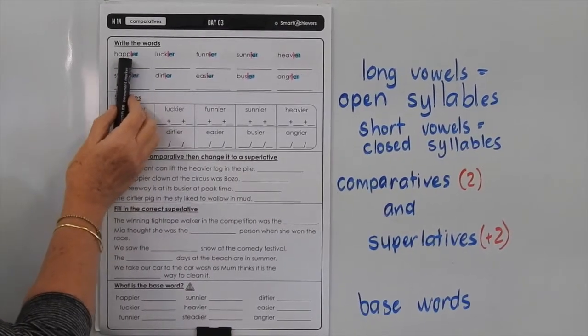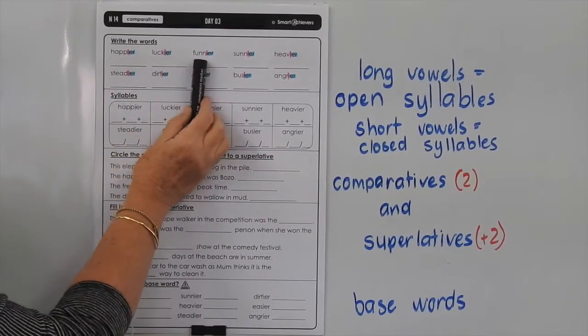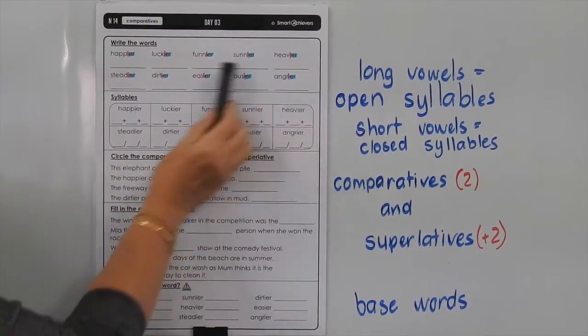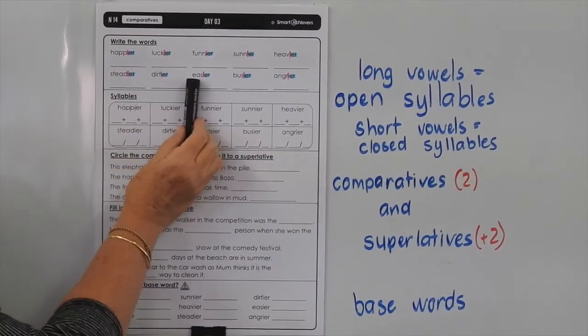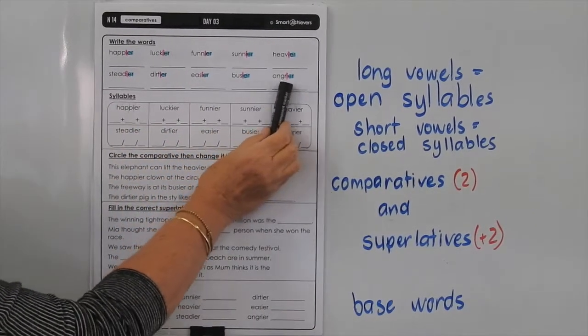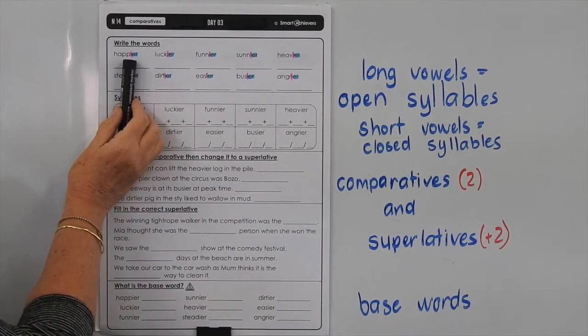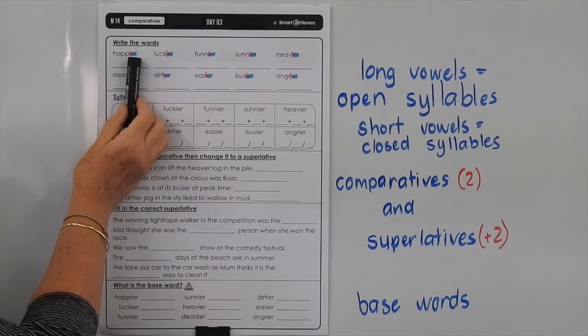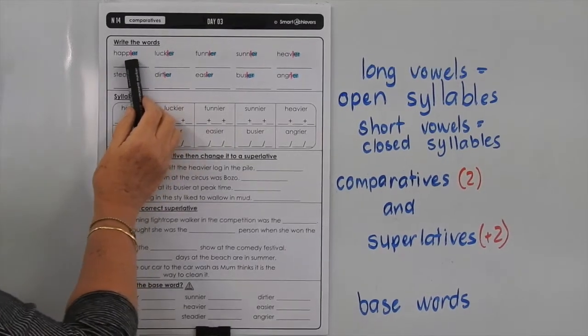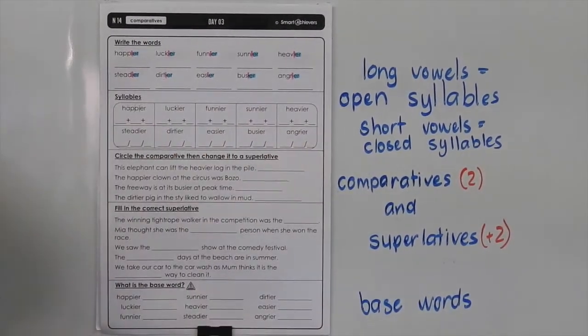So in these ones we've got happier, luckier, funnier, sunnier, heavier, steadier, dirtier, easier, busier, angrier. And you can see we've highlighted the Y that we've changed to an I in pink, and the ER on the end is in blue. So you can choose whatever colours you want there.